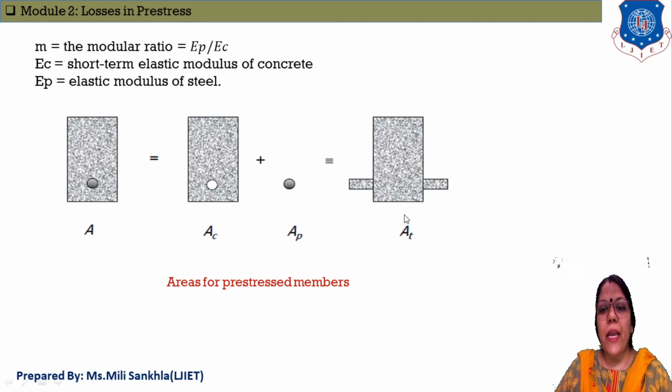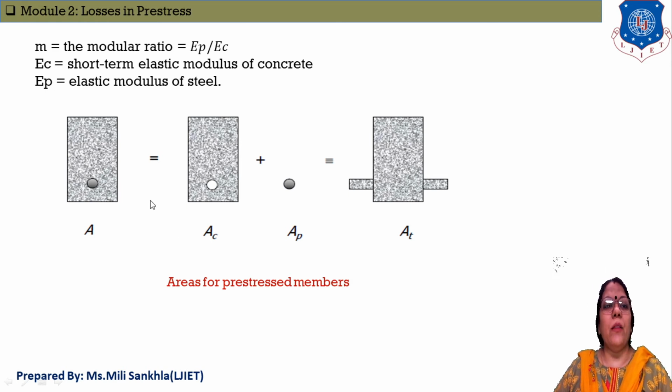And AT means after stretching the tendons and then releasing the tendons, this is the transfer stage of stresses from one material to another, and this line represents the steel portion. This one is our pre-stressed concrete block, and m is equal to modular ratio, that is the ratio of modulus of elasticity of pre-stressing steel to concrete, and EC is equal to short term elastic modulus of concrete, and EP is equal to elastic modulus of steel, and we know the unit of elasticity is Newton per mm square for both materials.